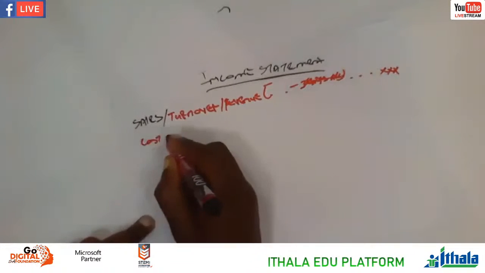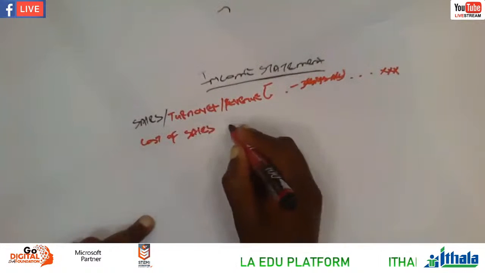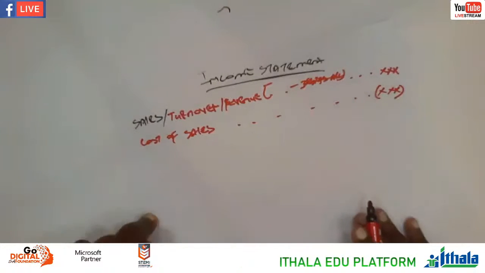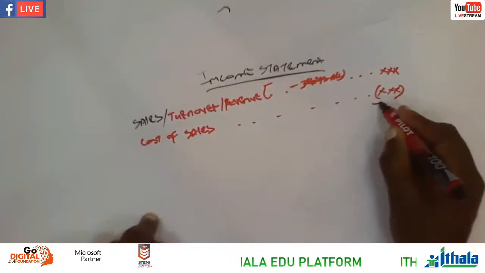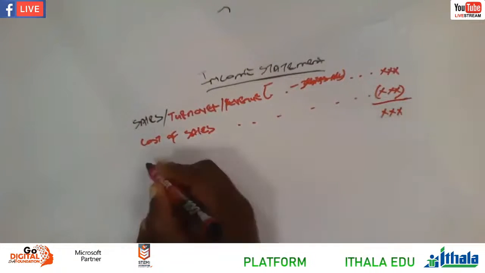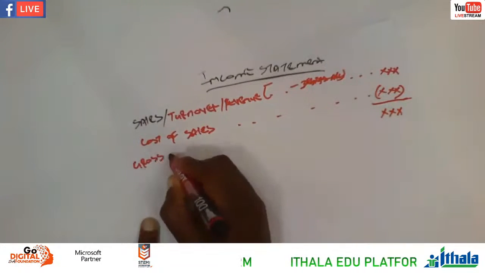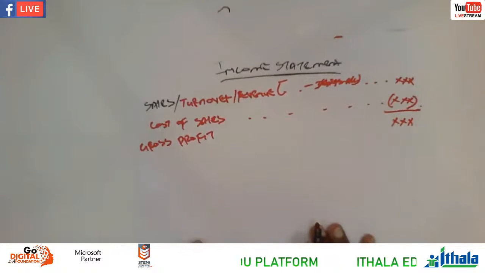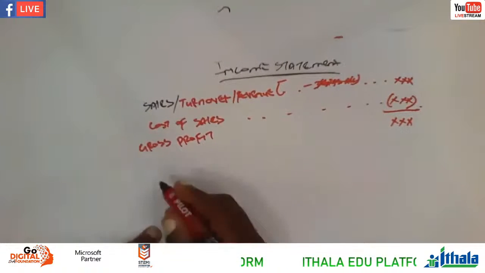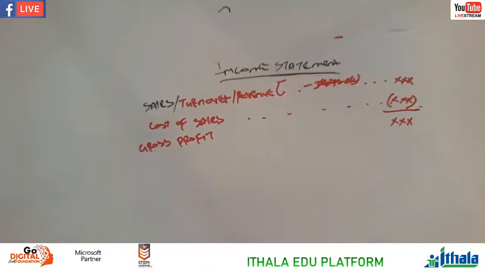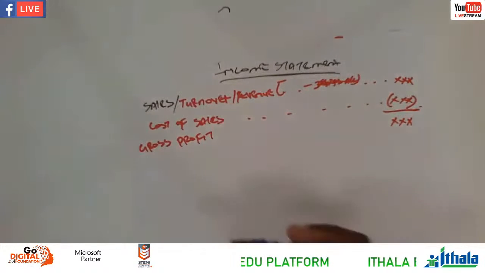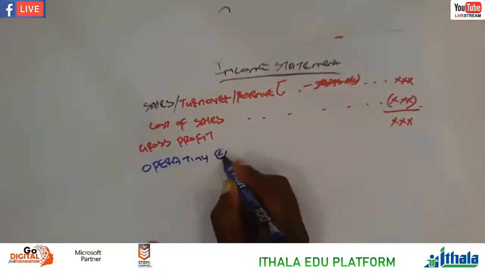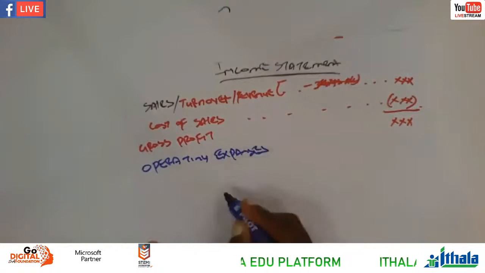Then we have cost of sales. Remember, the cost of sales is an expense, so we always less it. We get gross profit. So we're saying sales less cost of sales is equal to a gross profit. And then we're having what now? Operating expenses.